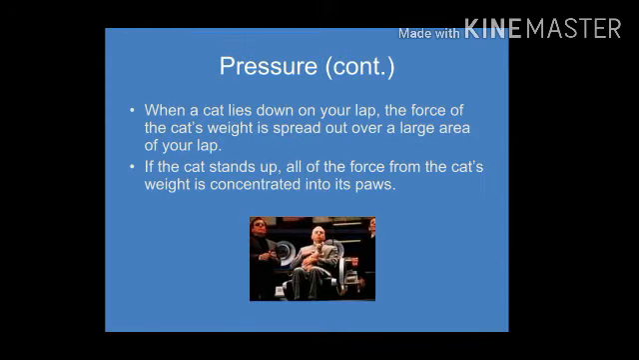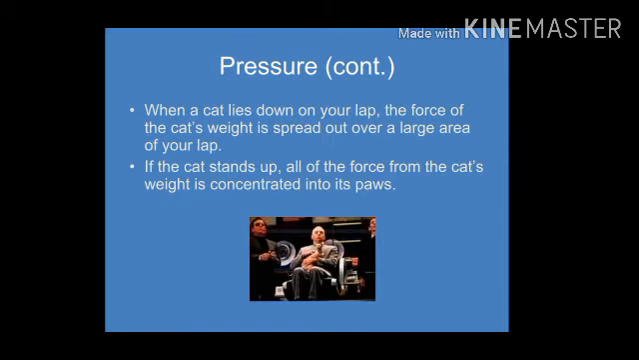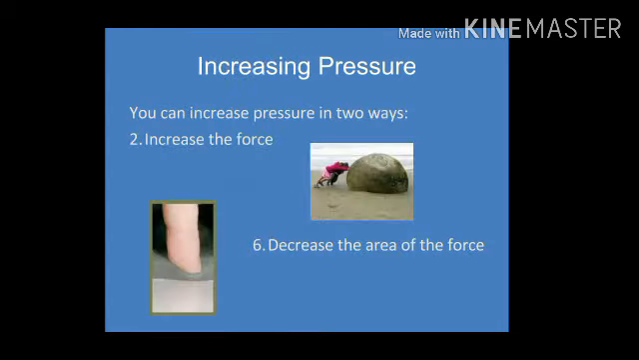Now, when a cat lies down on your lap, the force of the cat's weight is spread over a large area on your lap. If the cat stands up, all of the force from the cat's weight is concentrated into its paws. So when the cat is lying on your lap, as you see in the picture, the weight is spread over its entire body. But when it stands on its four paws, this force is concentrated into these four paws.